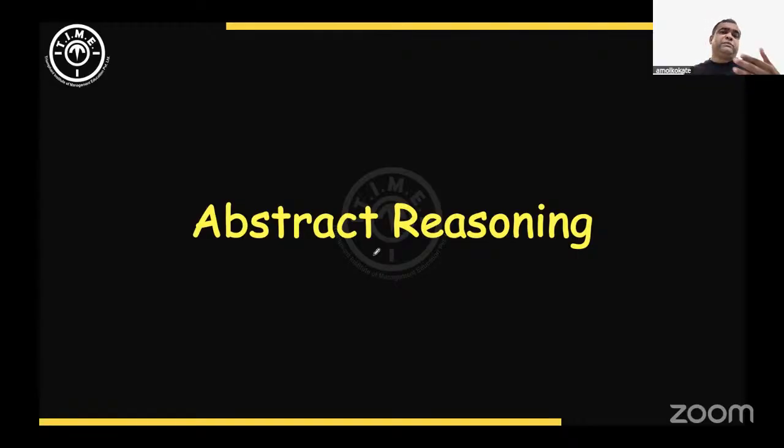There were some questions asking what will be the water image of this. There was a question based on rotation, on series, and on analogies. All varieties of questions were there, but I did not find any question I can categorically call very difficult. Out of 25, 20 is a good attempt. Probably you can attempt 20 and get 20 correct. There were around 3 to 4 questions where you would actually have to think about what the logic could be, because the logic is not so obvious. Students could have skipped those questions and utilized that time in other sections, since easy questions were waiting for them.